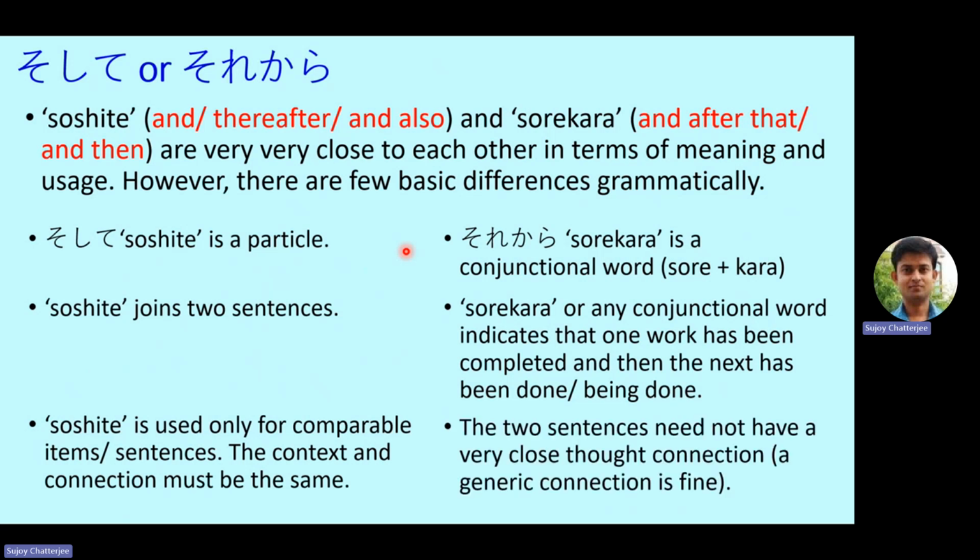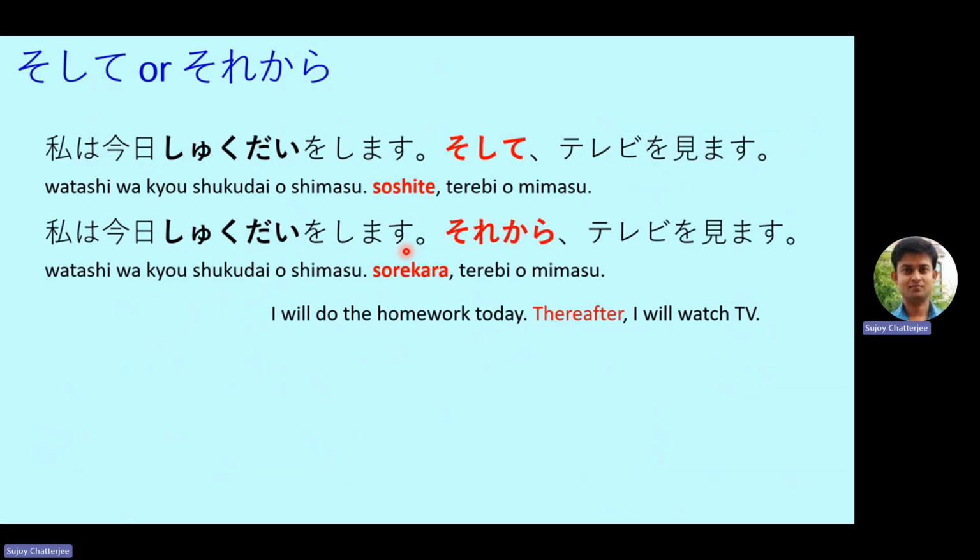But in sorekara, the two sentences need not have a very close thought connection. A generic connection is fine. So that means I have done this work and after that I have done that work, or I am doing some other work. So these two works need not be the same kind. So I am having dinner and then I will go for a walk. So there we can use sorekara. So let's look at the examples to clarify this.